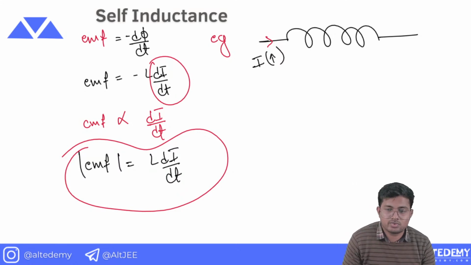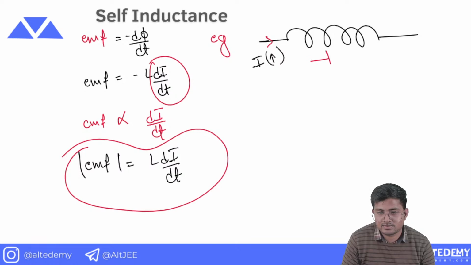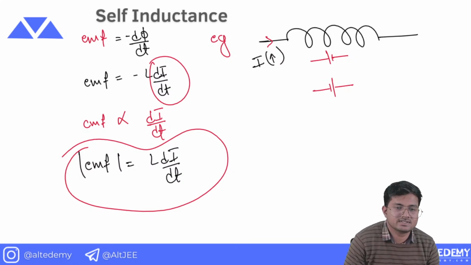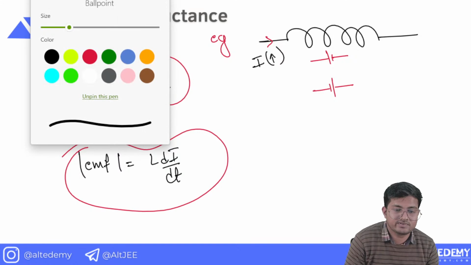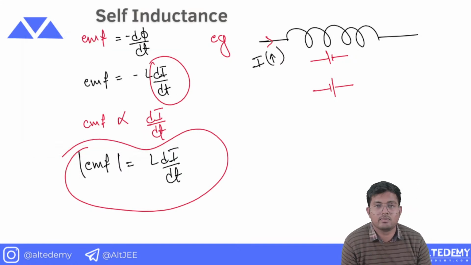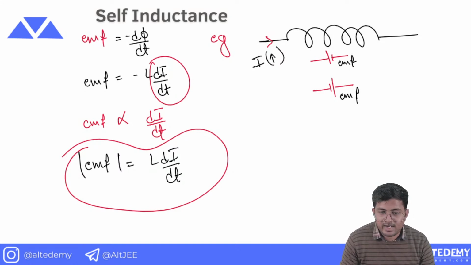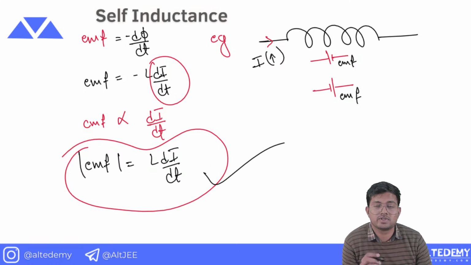Now, the question which should come in your mind is: what should be the polarity of this EMF? Something like this or something like this. This is something which we must know, otherwise we will be facing a lot of problems in the next question. Magnitude we know, but we must also know the polarity.